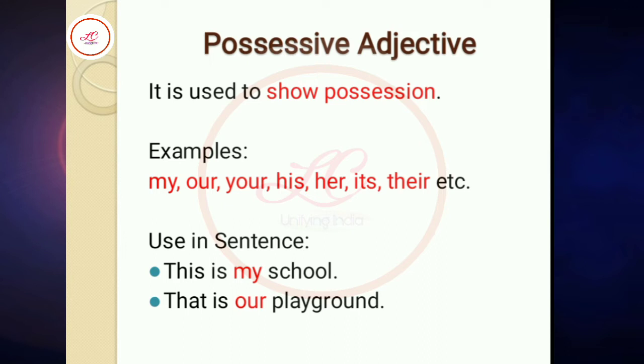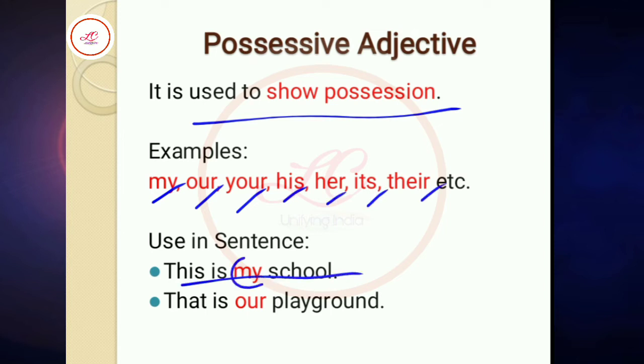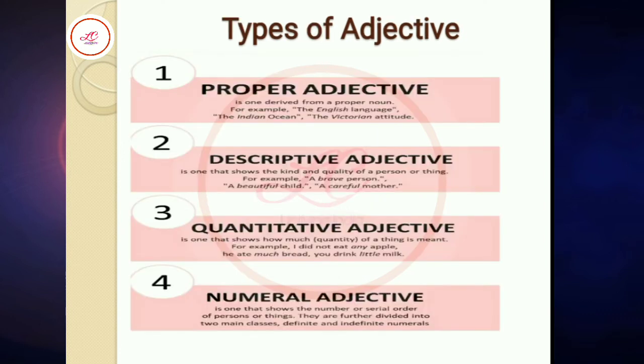Possessive adjective, that shows possession. Example: my, our, your, his, her, its, their. Now use in sentence: this is my school. Here my is an example of possessive adjective. Again another sentence: that is our playground. Our is an example of possessive adjective.